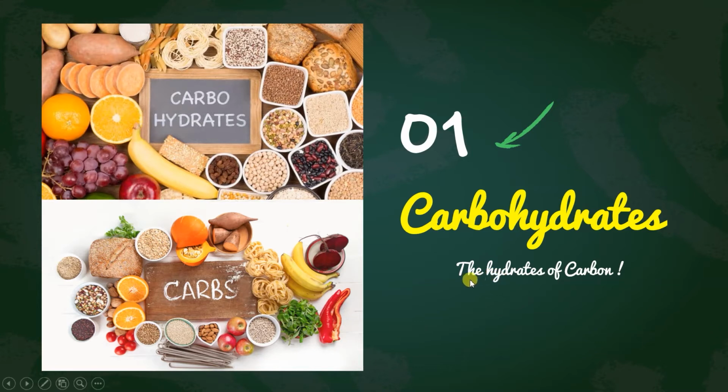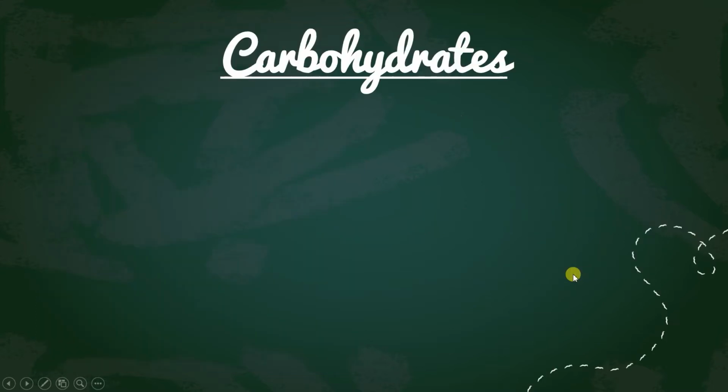Carbohydrate is also called the hydrates of carbon. What happens, you understand with this hydrates of carbon: carbon along with the water. Whenever we take out the water, we call it an anhydride. But if we add the water, it will be a hydrate. So carbohydrate actually is a word which means the hydrate of carbon. Let me explain how it is.